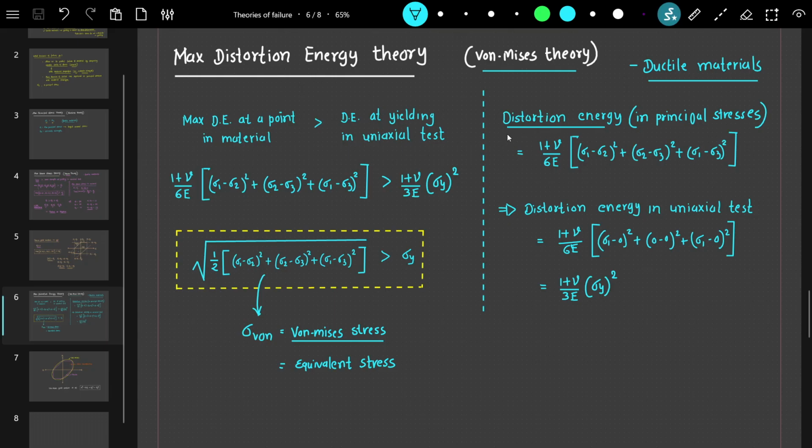And this distortion energy formula is derived from the deviatoric stress components, which are responsible for shear or distortion. So this is the distortion energy formula for a triaxial state of stress.